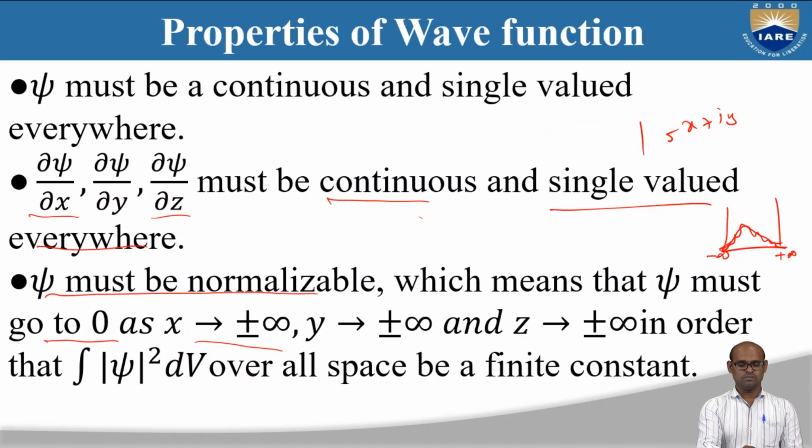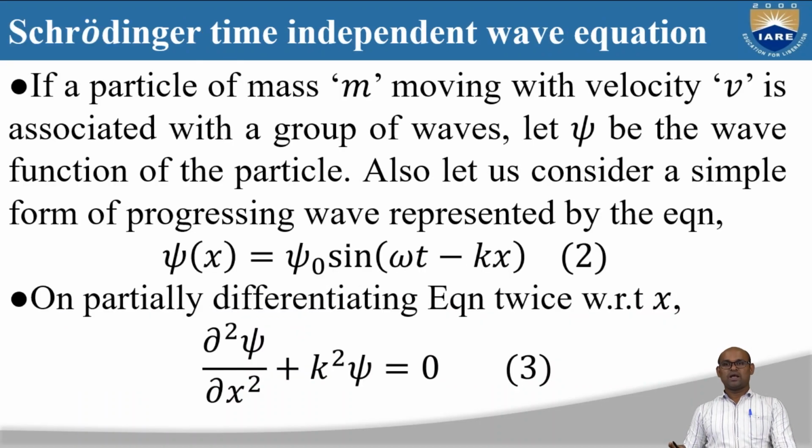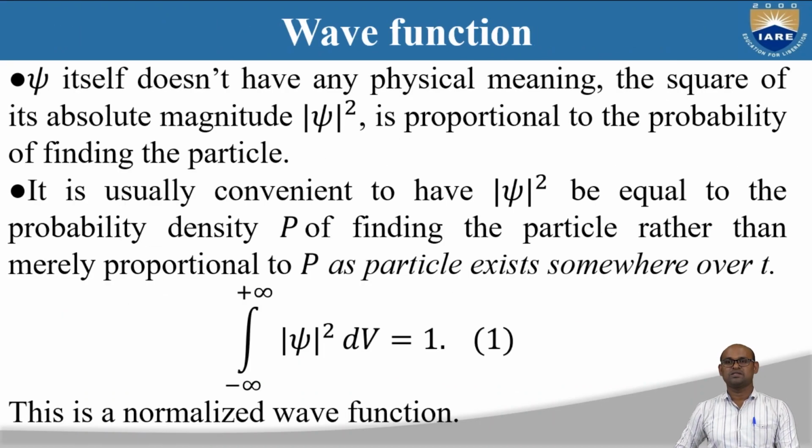So these are some properties or limitations of wave functions: you cannot take any function as a wave function. If you want to define a wave function, it must be continuous and single valued, its derivatives must be continuous and single valued, and the wave function must be normalizable. Okay, so these are some properties of the wave function.